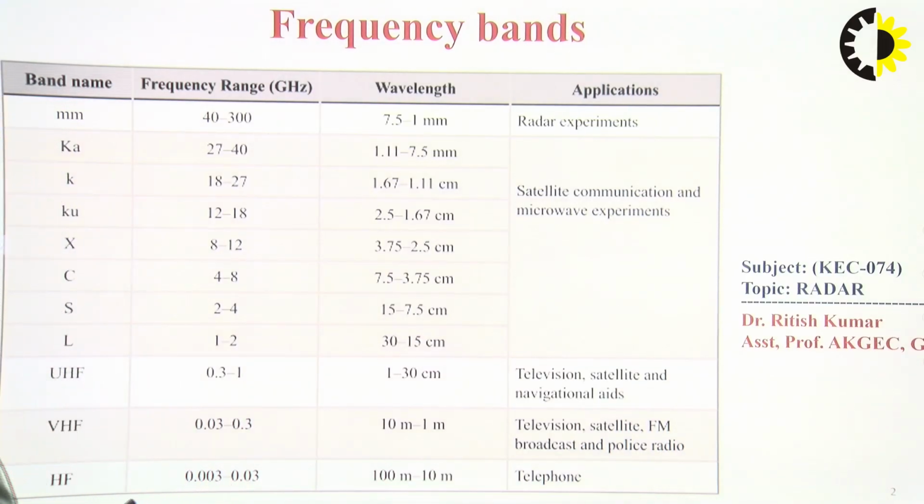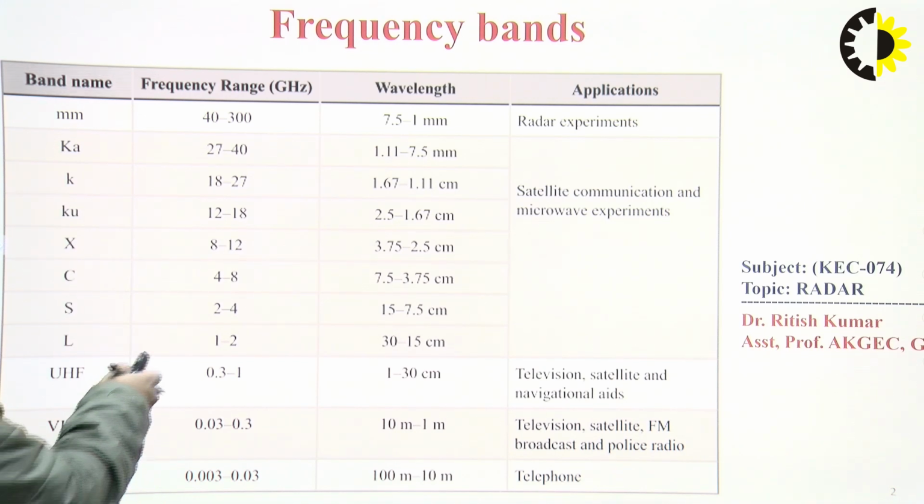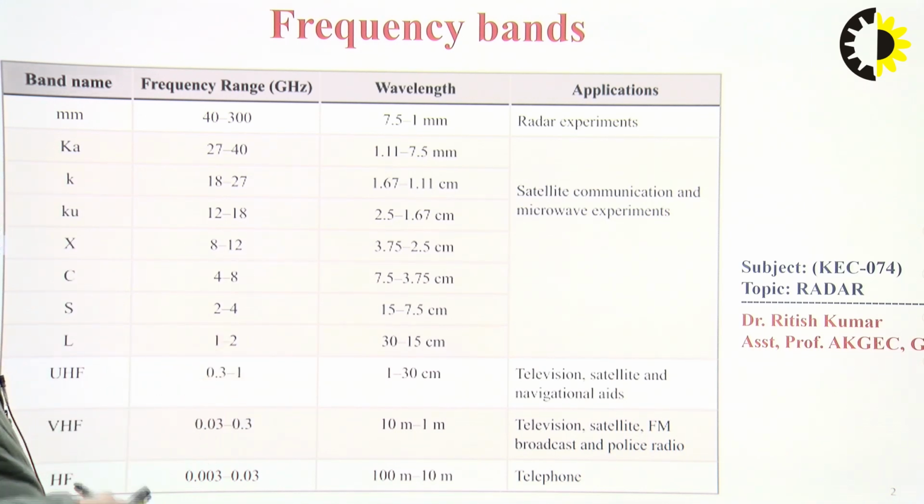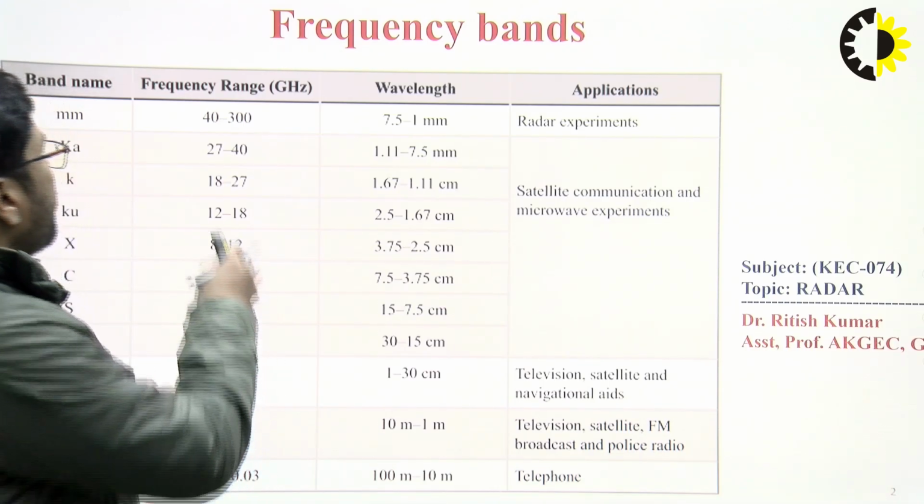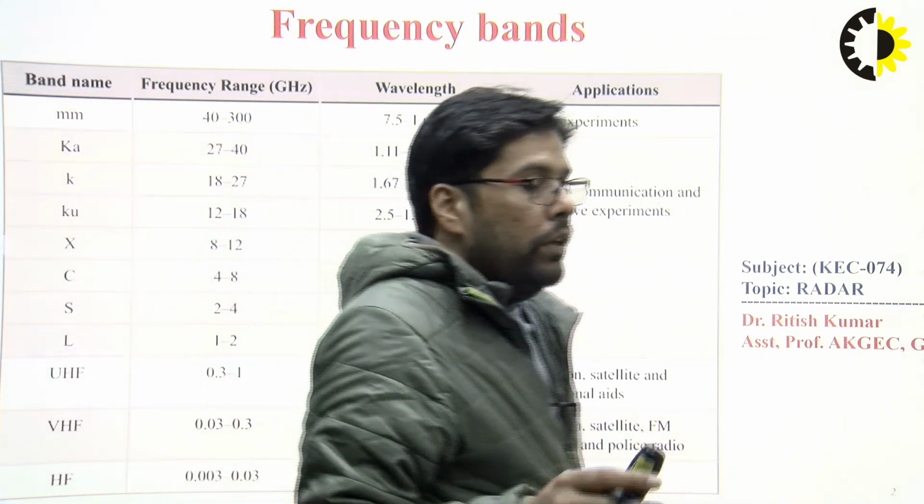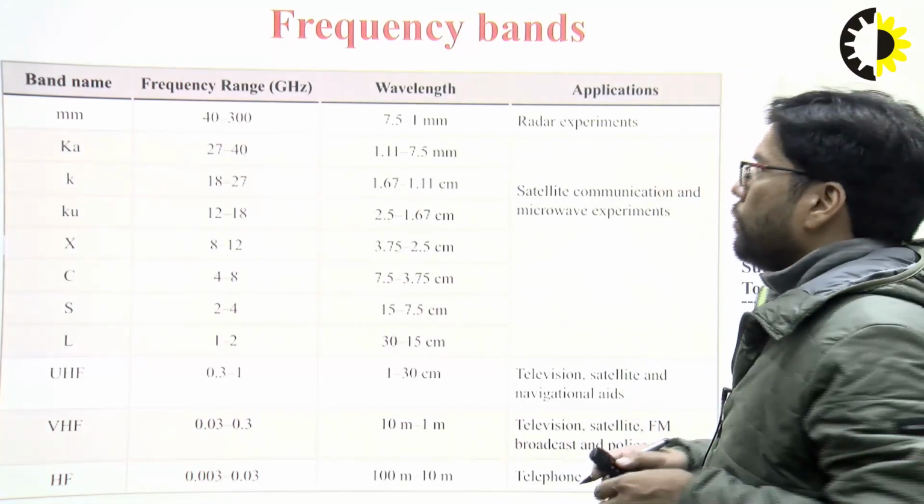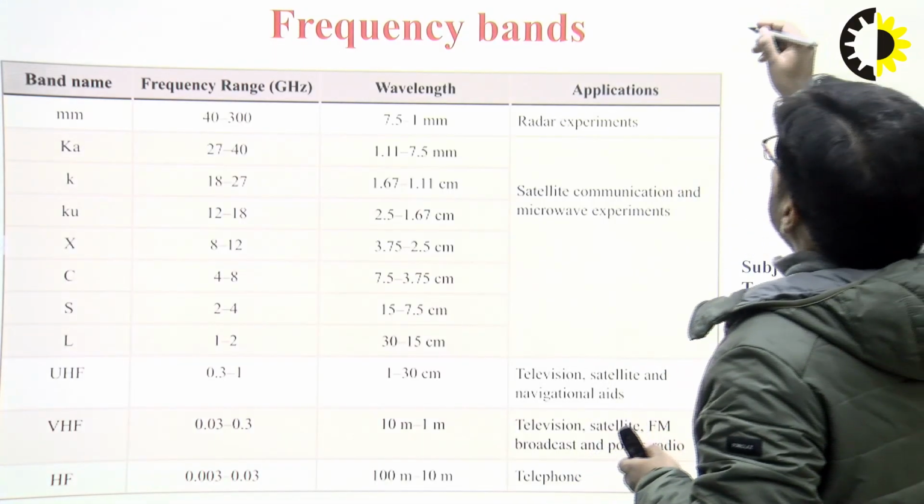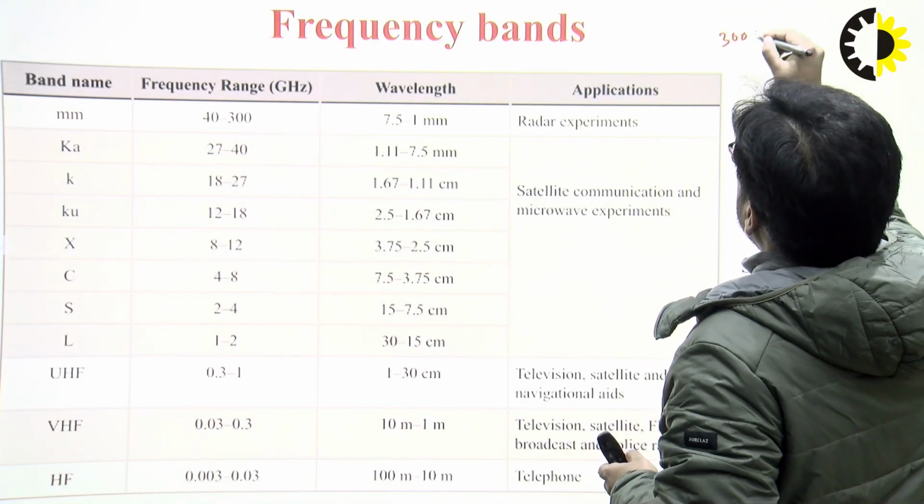So the range for the L band is 1 to 2 gigahertz, S band 2 to 4 gigahertz, C band 4 to 8 gigahertz, X band 8 to 12 gigahertz, and Ku band 12 to 18, 18 to 27, 27 to 40, etc. So broadly we can say the range of the microwave bands is from 300 megahertz to 300 gigahertz.